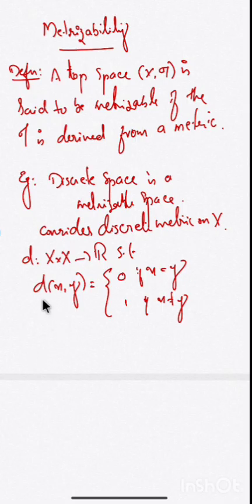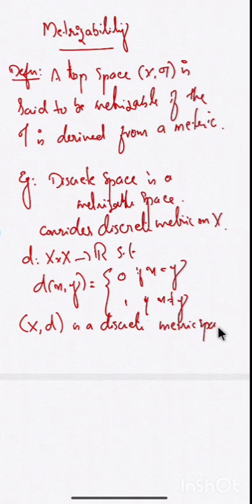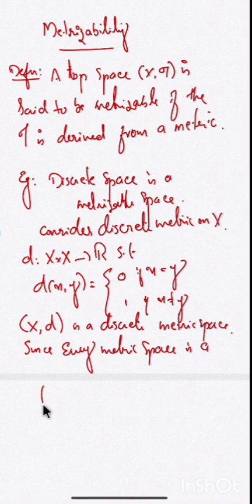We know that every metric space is a topological space. So by considering the set X with this discrete metric D, (X, D) is a discrete metric space. And since every metric space is a topological space, what is the topology in that metric space?